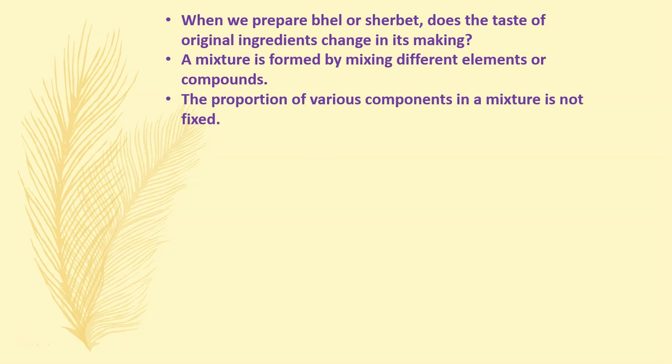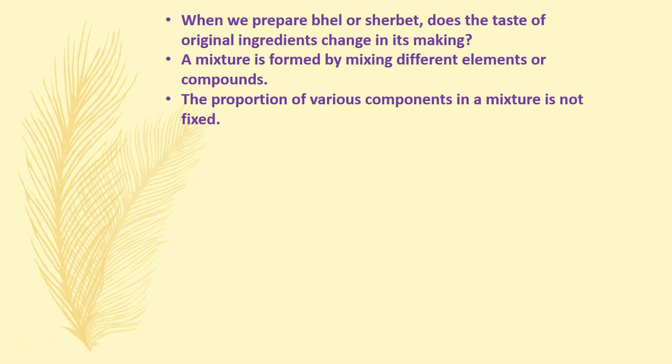The proportion of various components in a mixture is not fixed. So how can we explain this? When we prepare bhel, do we say that the quantity of puffed rice has to be universally fixed, say 1 cup, and the quantity of sev has to be universally fixed, say half a cup? No, it depends on person to person. Someone likes something more, someone likes something less. This is just an example of bhel. There are so many others.